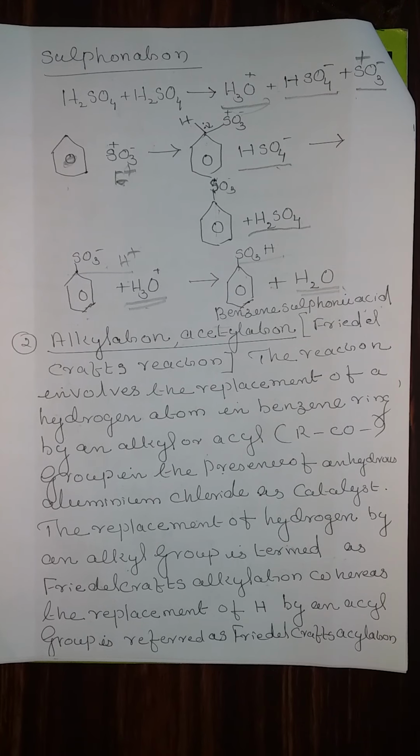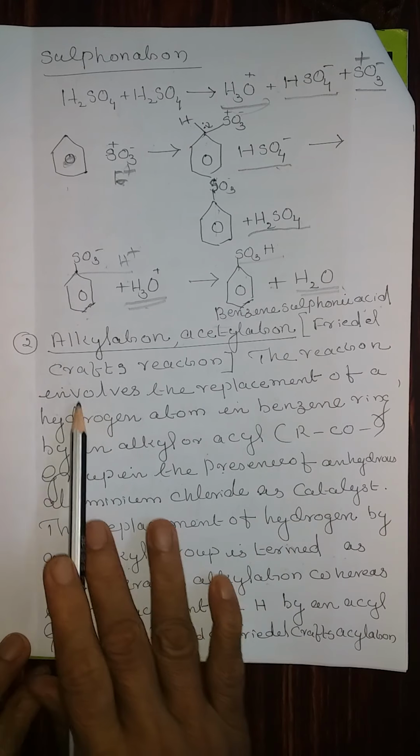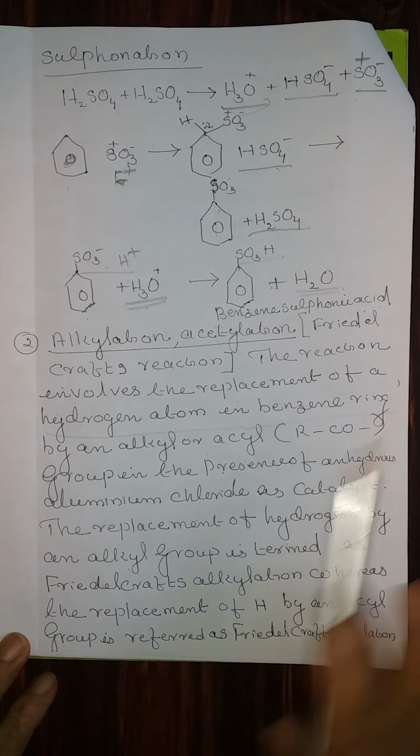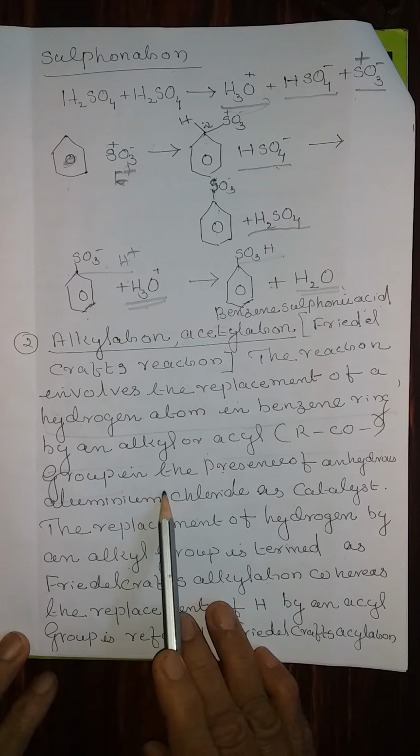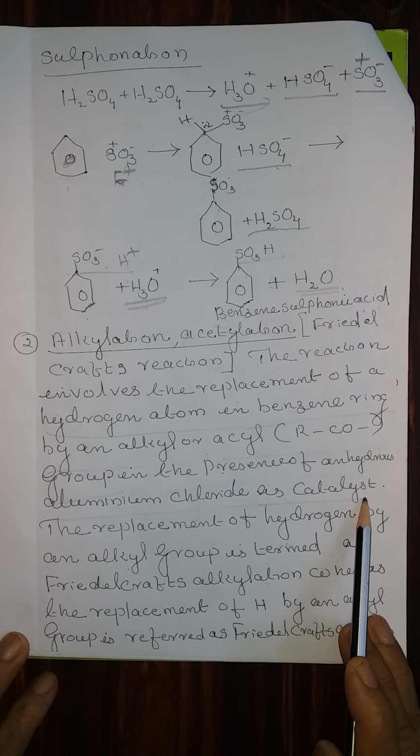Alkylation and acetylation. Friedel-Crafts reaction. The reaction involves the replacement of a hydrogen atom in the benzene ring by an alkyl or an acyl group in the presence of anhydrous aluminum chloride as catalyst.